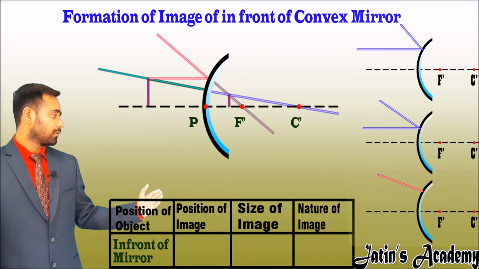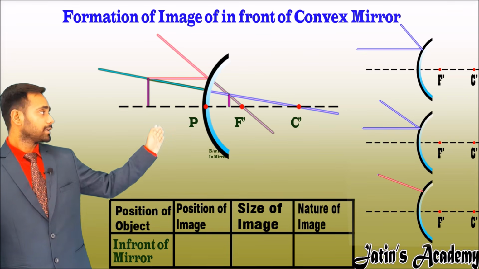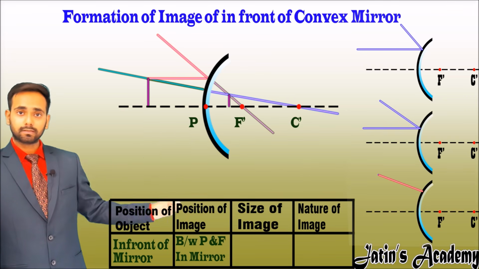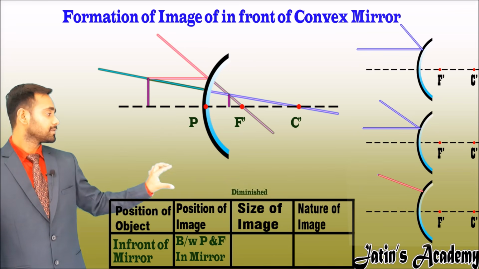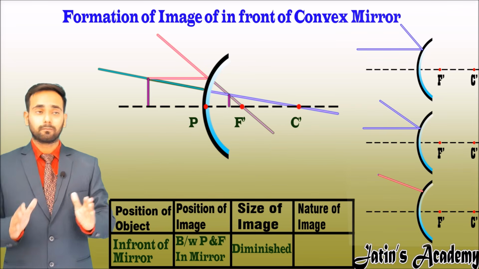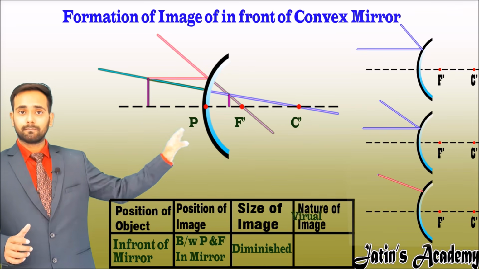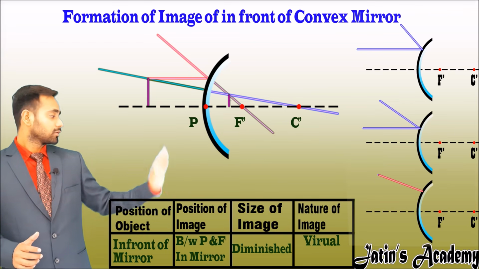Now start filling the box. The object is placed in front of a convex mirror. The image is formed between pole and focus. The size of the image is smaller than the size of the object, means diminished. And the nature of the image: this image is formed inside the convex mirror, means virtual image. And this is above the principal axis, so this is erect.